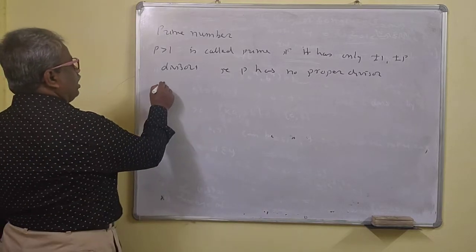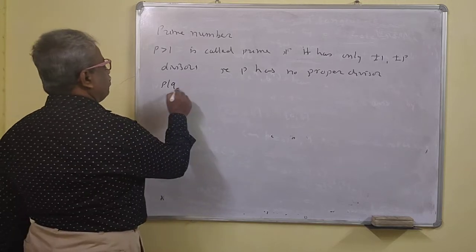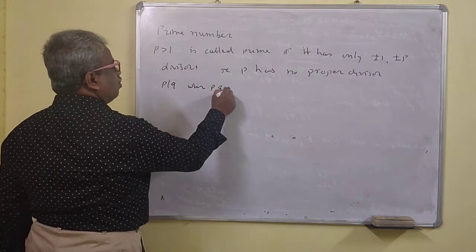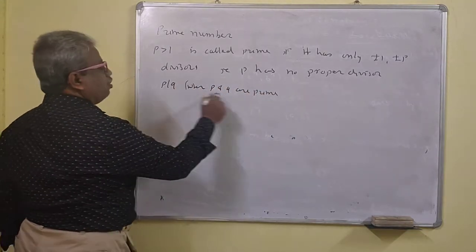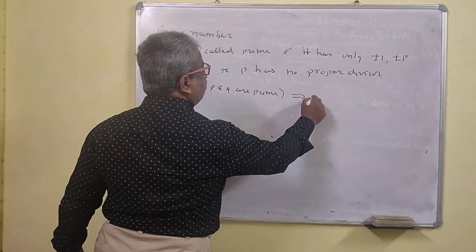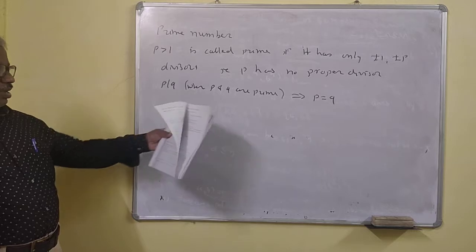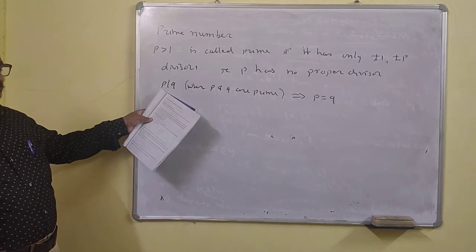So p divides q, where p and q are prime. This implies that p is equal to q because they are positive. So p must be equal to q.